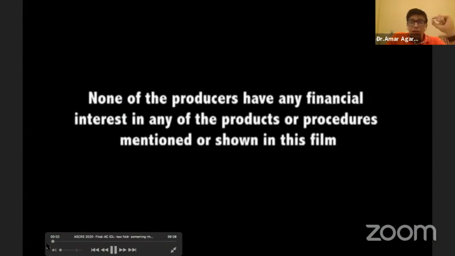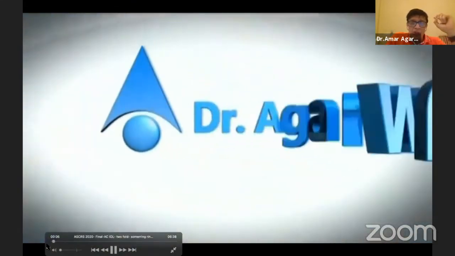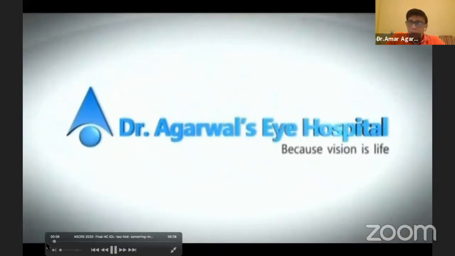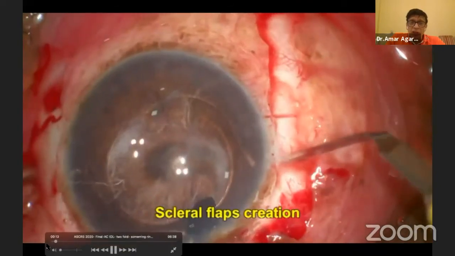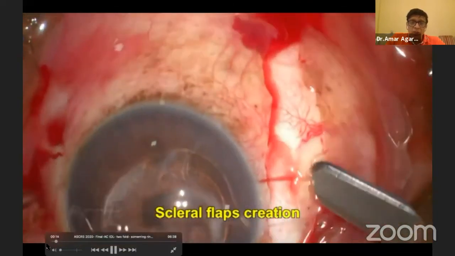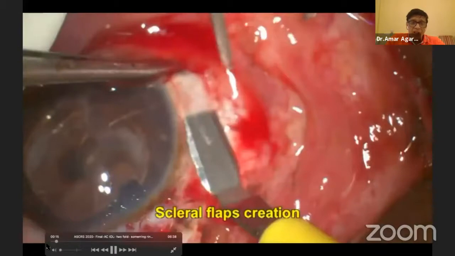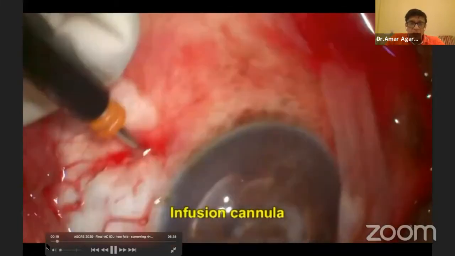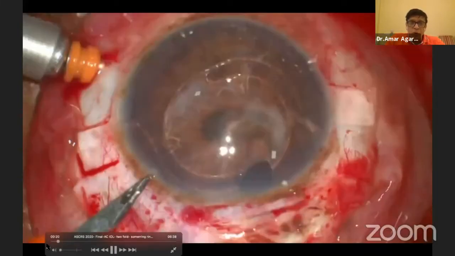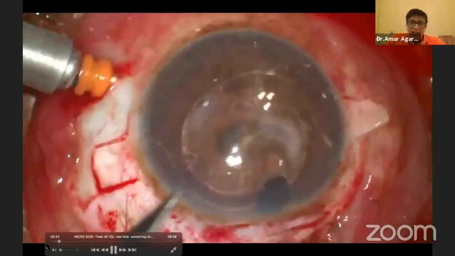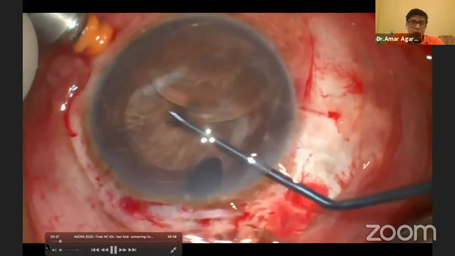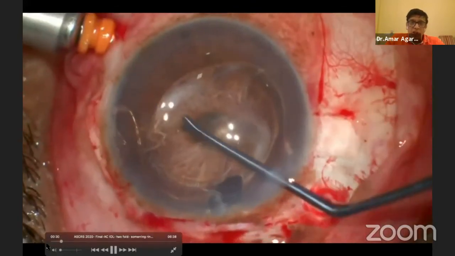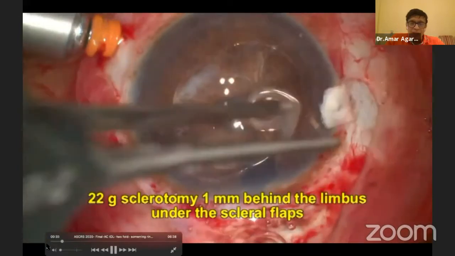Now look at another problem of nightmare situation which we can have here. This patient had an anterior chamber IOL. Now the problem in these AC IOLs is they do create a lot of problems. So what we have done is I wanted to remove this AC IOL. We have made two scleral flaps 180 degrees apart. I made a scleral tunnel incision also to explant the anterior chamber IOL. But watch what I'm trying to show you here is I'm making my sclerotomies 1 millimeter behind the limbus.